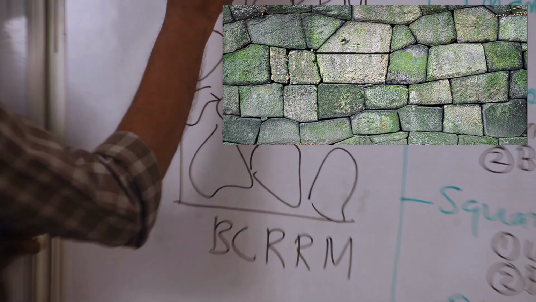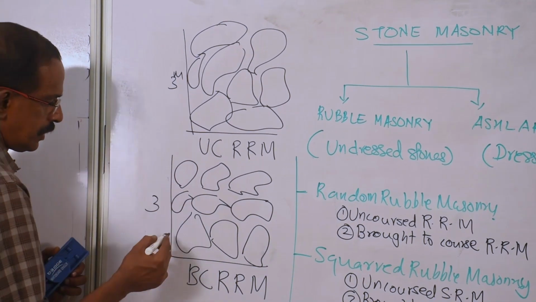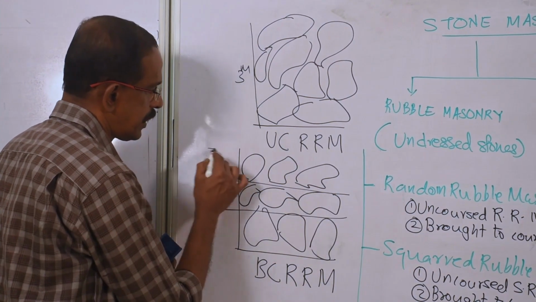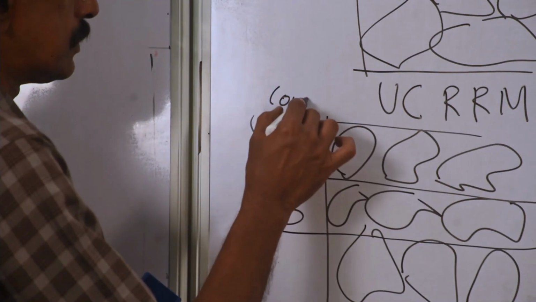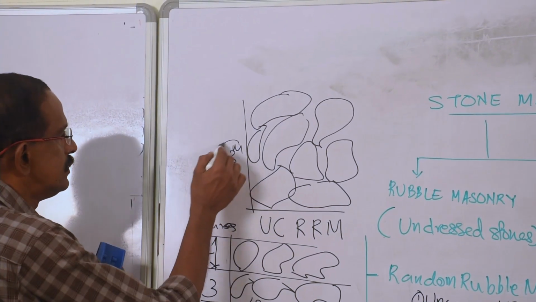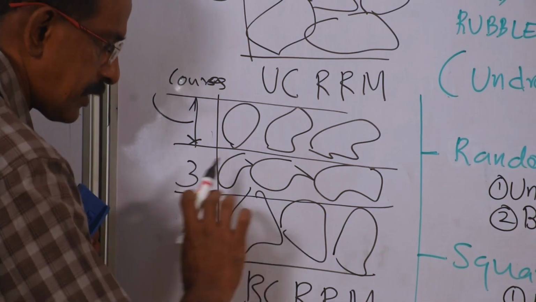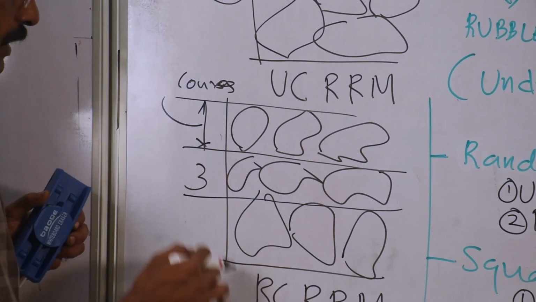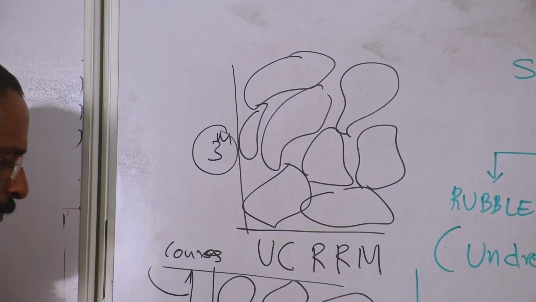What is the difference between the first figure and second figure? In both cases, irregular stones are used, but here you see it is arranged in layers. First layer, second layer and third layer. So these are called courses. So first case, irregular stones arranged one above the other to get the required height. Whereas here, irregular stones arranged in layers. After completing first course or first layer, go for the second layer, go for the third layer. Like that it is arranged. That is the only difference. This is without course or without layer. This is with a layer.